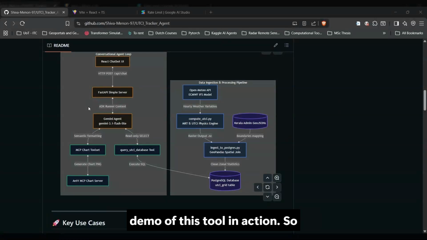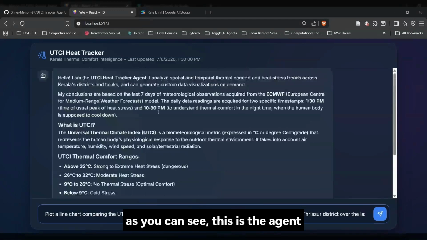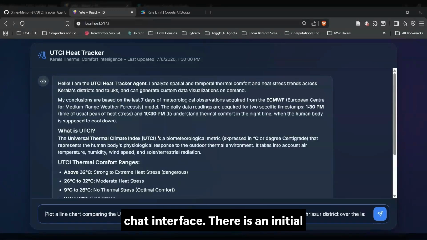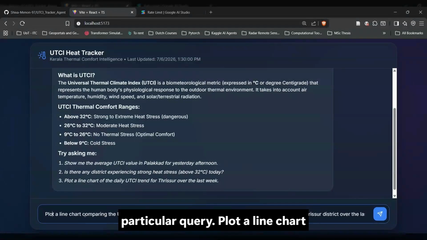Let's see a quick demo of this tool in action. As you can see, this is the agent chat interface. There is an initial introduction message that talks about what this agent can do and gives you a list of sample queries. Let's run this particular query.